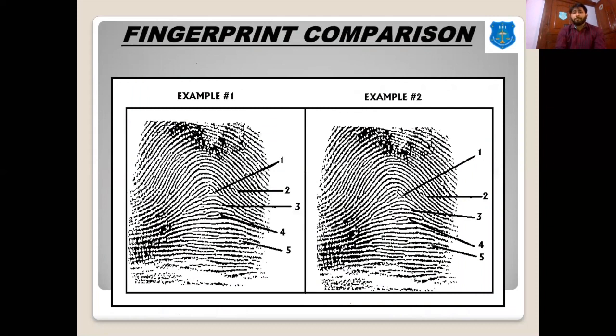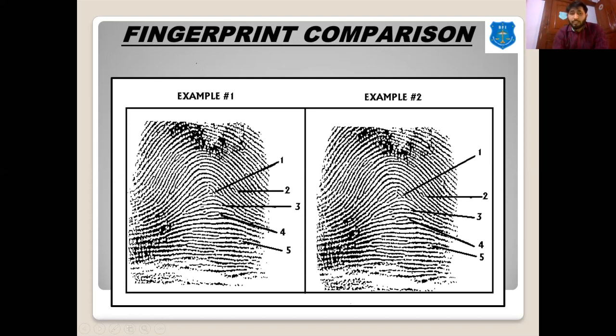See, we are doing the comparison of these two fingerprints. First we have to understand whether the pattern in this and the pattern in this are the same or not. If we find that the pattern is the same, then we have to see the ridge flow. Are the ridge lines flowing in the same direction, in the right direction or in the left direction? Then we have to mark the individual characteristics.